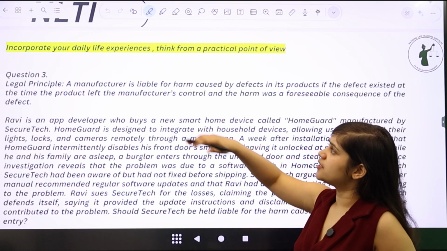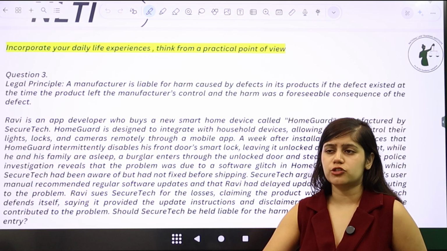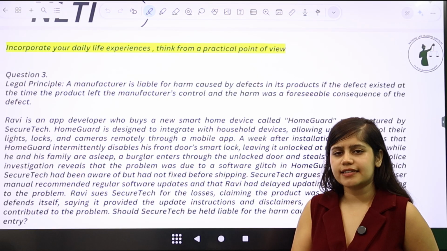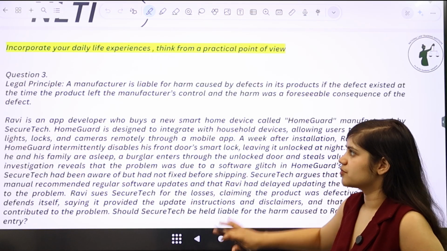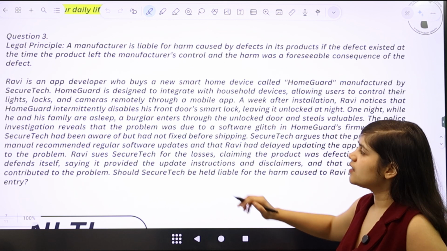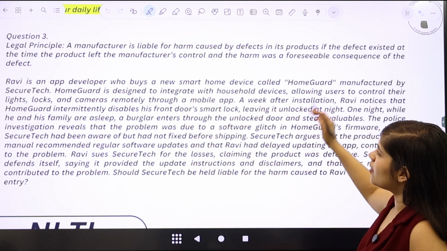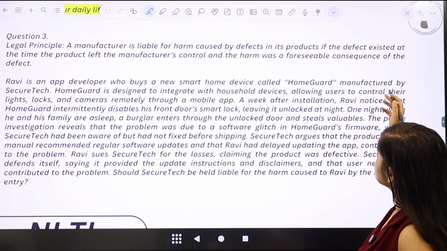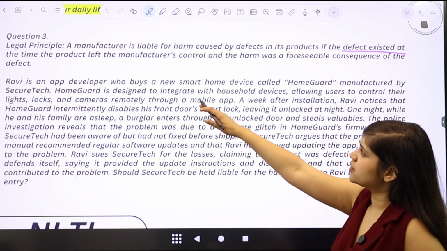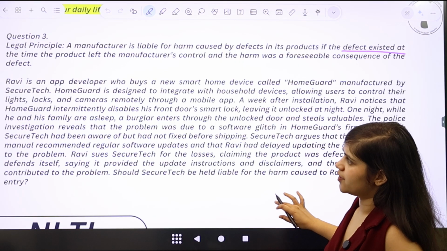Go ahead and incorporate your daily life experiences and think from a practical point of view, which means that whenever you see a question, think about how you would react if you were in the same situation. Now, to understand what I've just stated through a question, the legal principle states that a manufacturer is liable for harm caused by defects in its products if the defect existed at the time the product left the manufacturer's control and the harm was a foreseeable consequence of the defect.